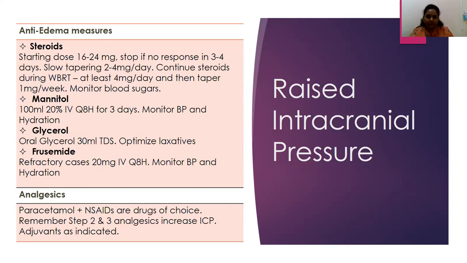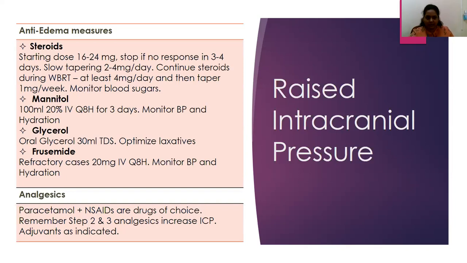Also, the rule of thumb is that if it is related to a brain metastasis, continue the steroids till the whole brain radiation therapy has been started and completed, and then taper slowly by 2 to 4 milligrams per day and stop after giving it as 1 milligram per week. If a patient is diabetic, monitor blood sugars, and help them with sugar charting and an insulin sliding scale in case of hyperglycemia that develops.